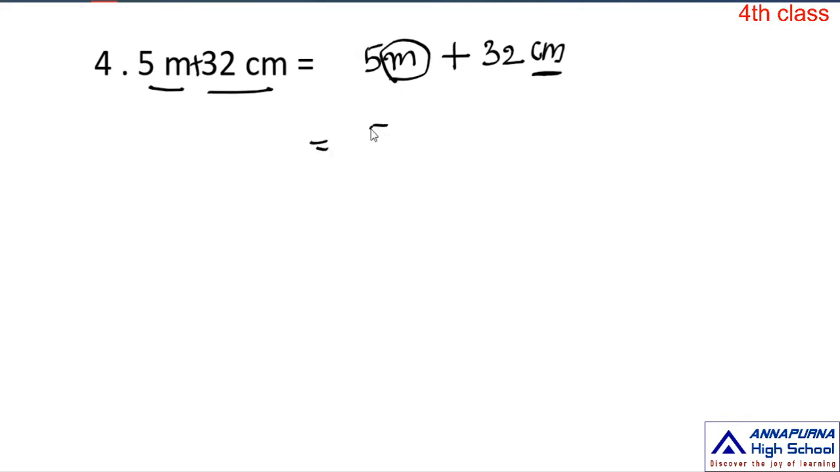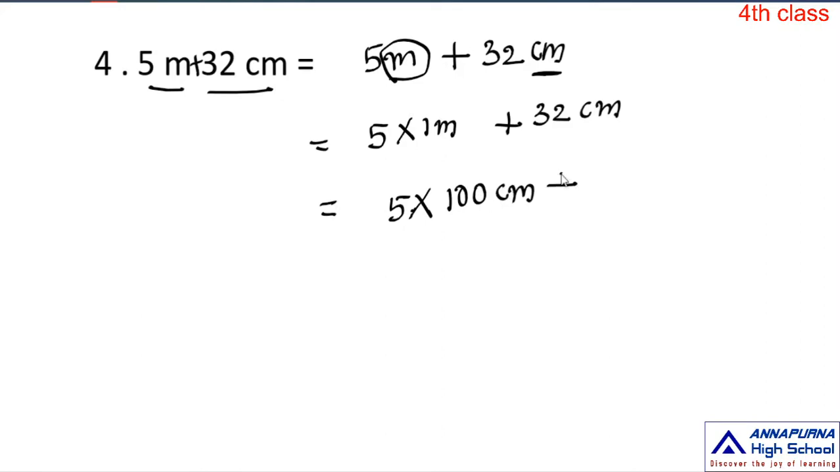Okay children, so how do I write, ma? 5 meters is equal to 5 into 1 meter plus 32 centimeters. 5 into 1 meter. 1 meter is equal to how many centimeters, ma? 100 centimeters, plus 32 centimeters. 5 into 100, how much, ma? 5 into 100 is equal to 500 centimeters plus 32 centimeters.